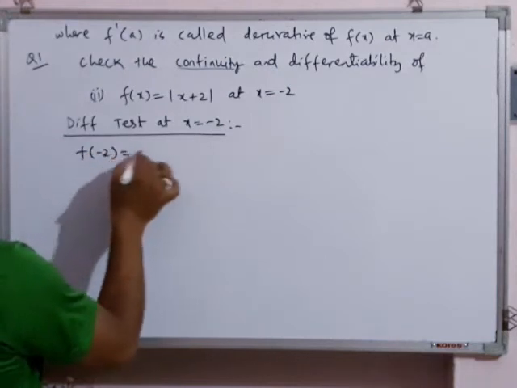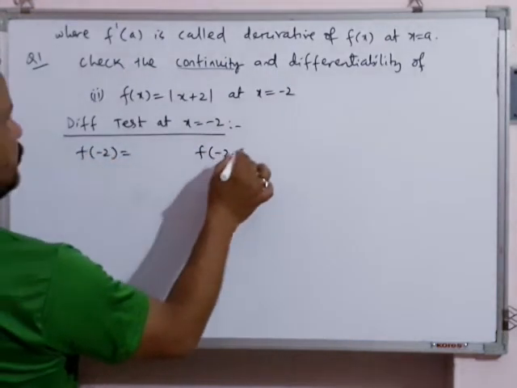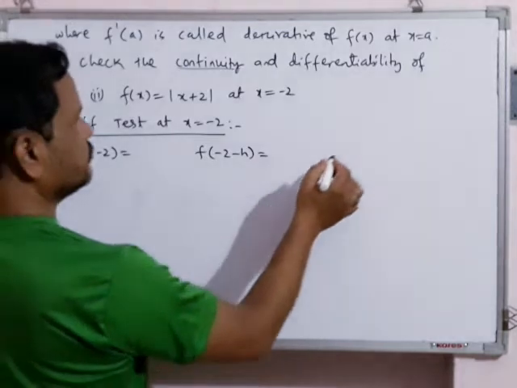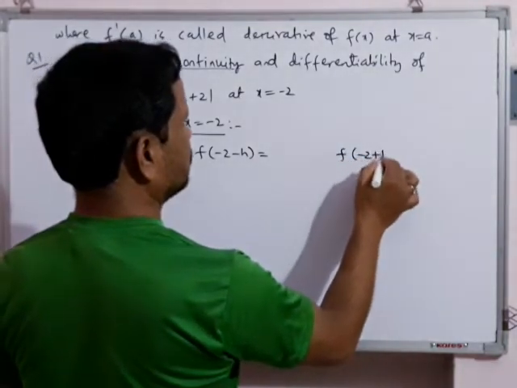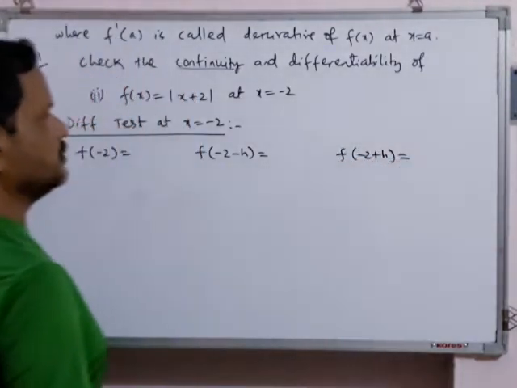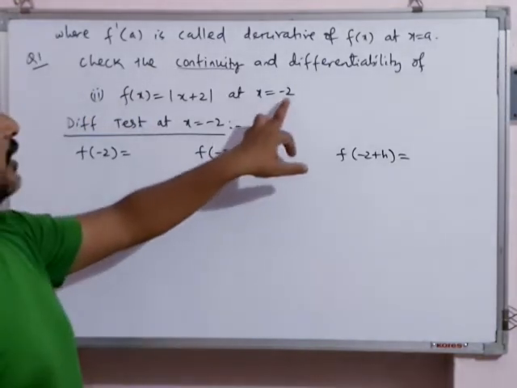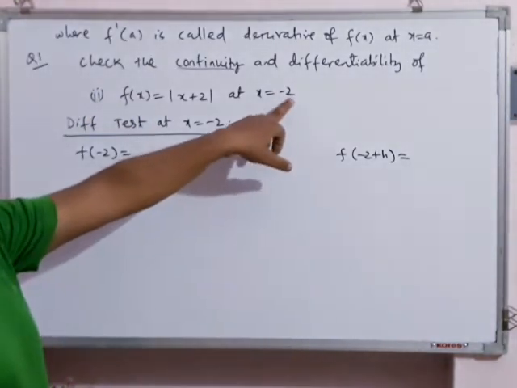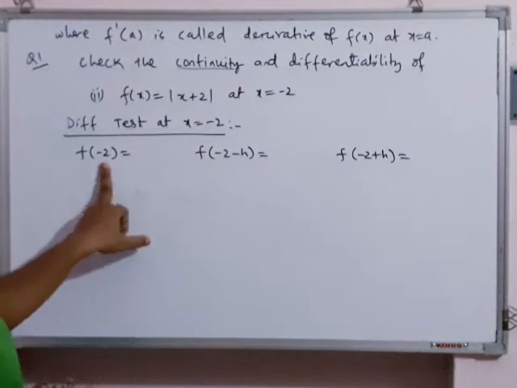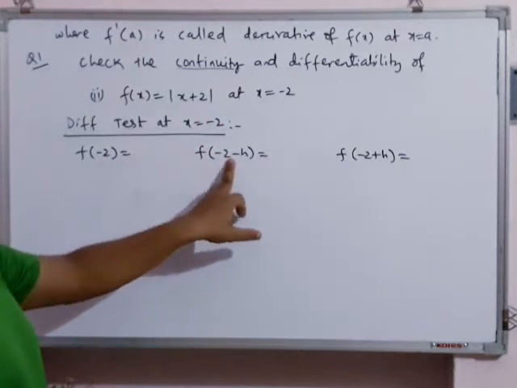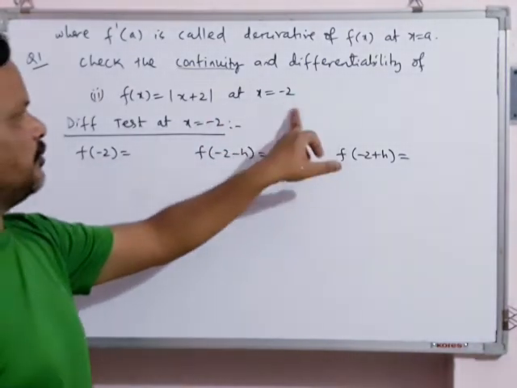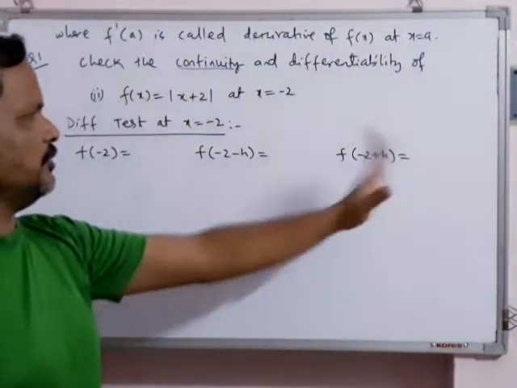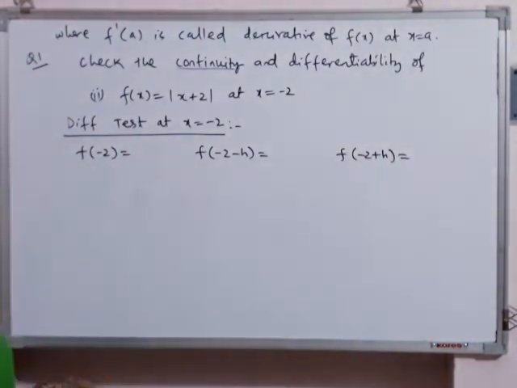One is f of minus 2, f of minus 2 minus h, f of minus 2 plus h. The point where we are interested to test differentiability, at that point we find the value of the function, then f of that point minus h, f of that point plus h. These things will be used in finding LHL, RHL, LHD, RHD.